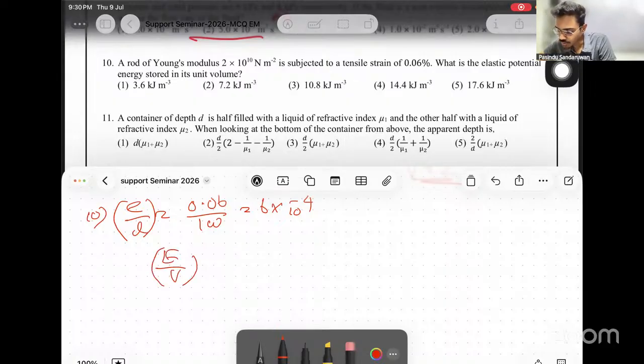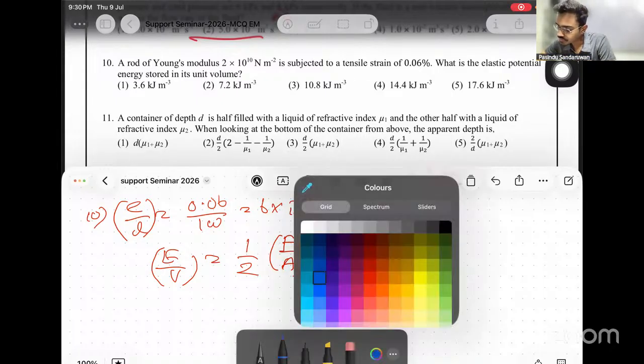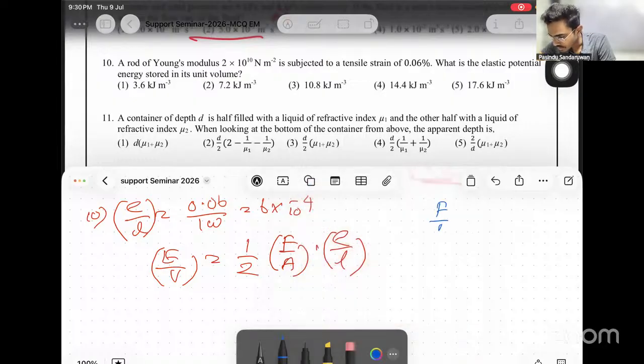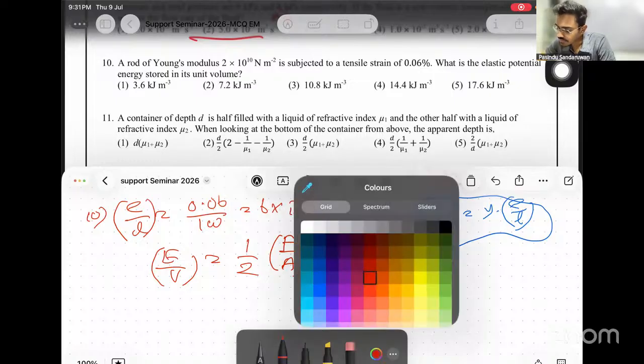Elastic potential energy per unit volume is written as half times stress times strain. Right? That is a proved equation in theory. But if F over A is not given, then we can find another substitution. We know the Young's modulus equation: F over A equals Y times ΔL over L. Then F over A can be replaced by Y times ΔL over L. Right?